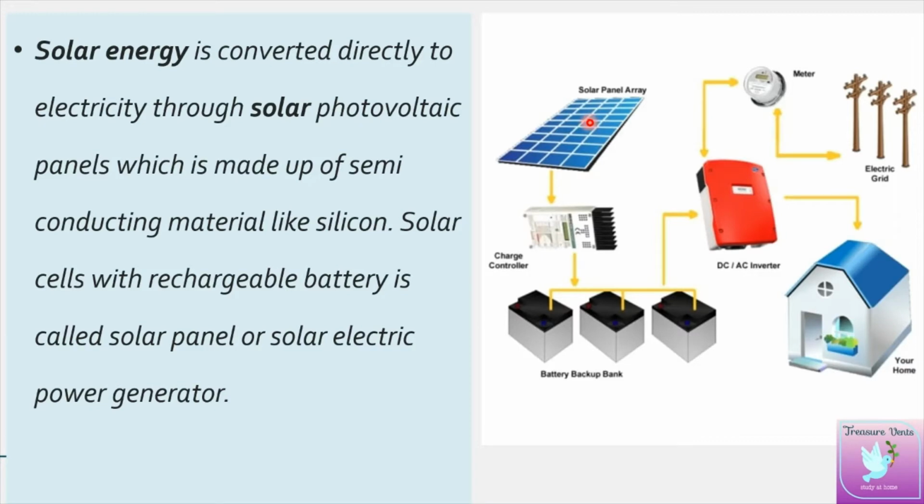So this is a diagram of the solar panel array, charge controller, battery backup, DC AC inverter, and even a meter we can keep, and we can channelize to the electric grid as well as use it for home. Clear? So it is directly converted to electricity through solar photovoltaic panels.